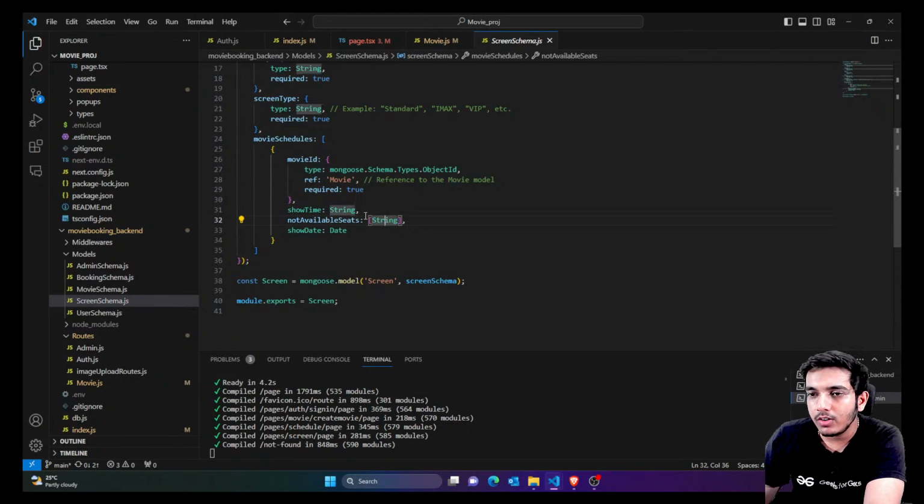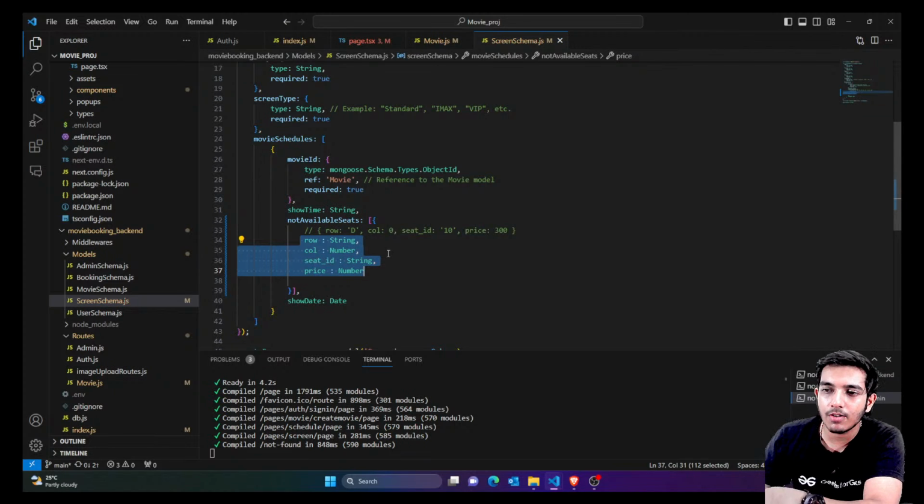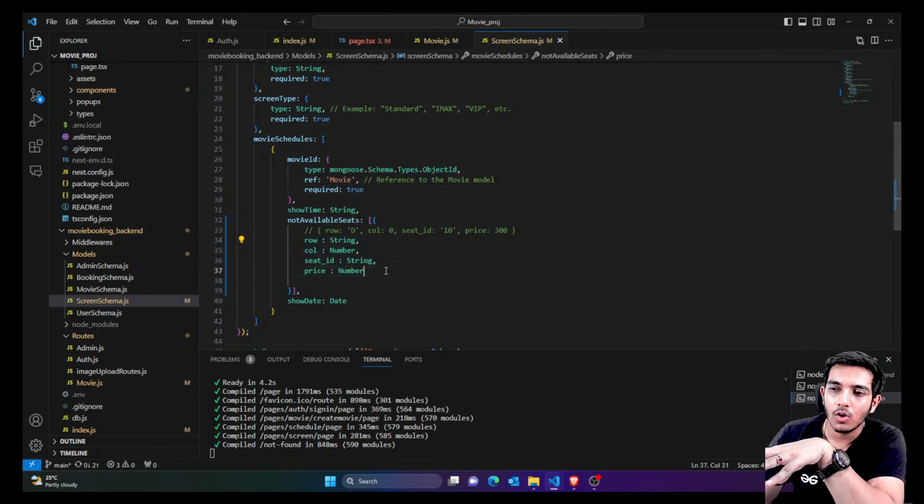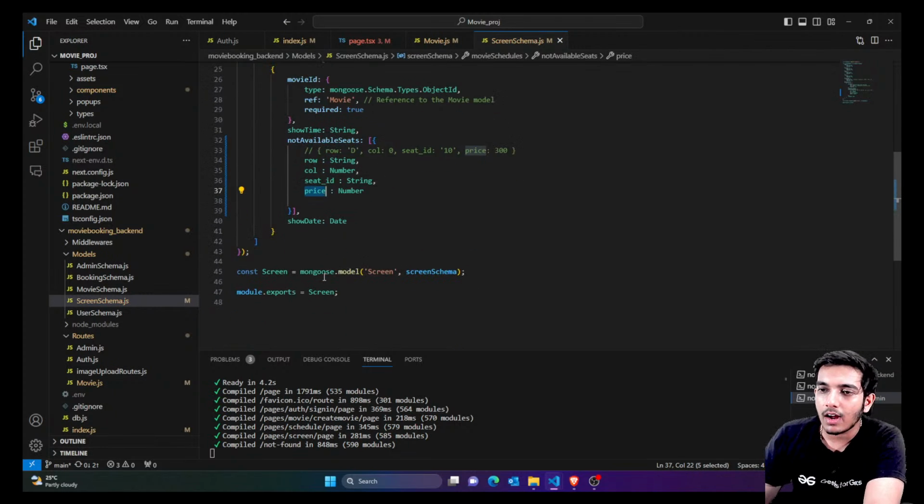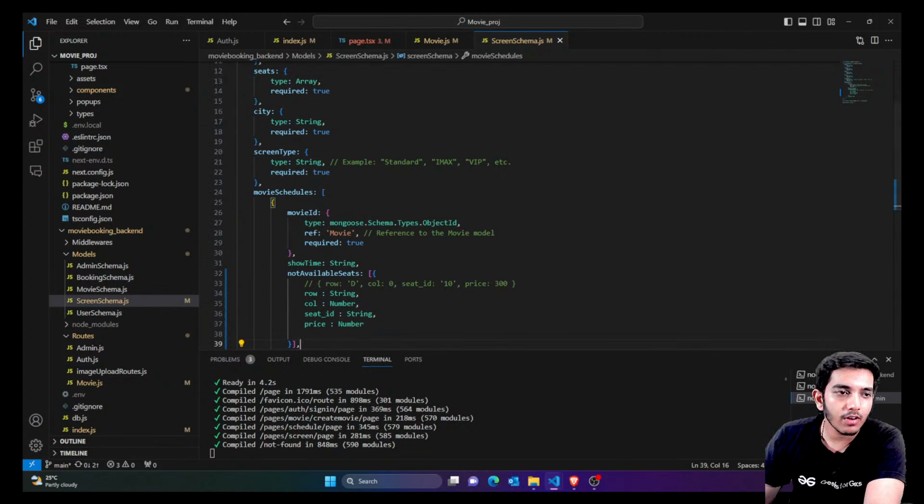And guys, one more thing here, you can see we are just mentioning not available seats as normal strings, but I would change some logic. Instead of normal strings, we are going to store data in this format. This is going to be important, that's how you're going to identify a seat. We are going to add a few more fields to a seat: the row of that seat, the column of that seat, the seat ID, and the price. The rest is the same. Now let's come back here and talk about the response.